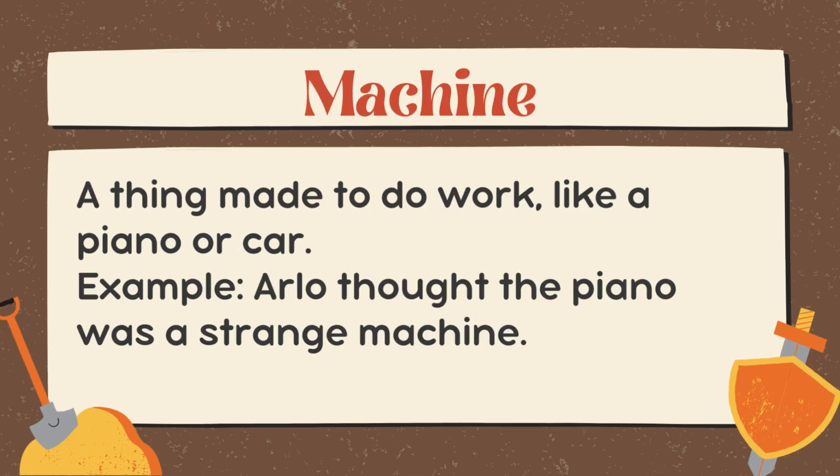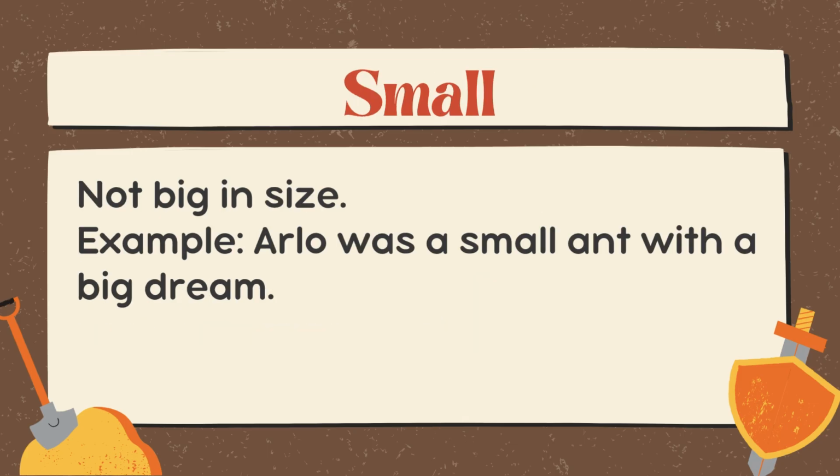Machine. A thing made to do work, like a piano or car. Example: Arlo thought the piano was a strange machine. Small. Not big in size. Example: Arlo was a small ant with a big dream.